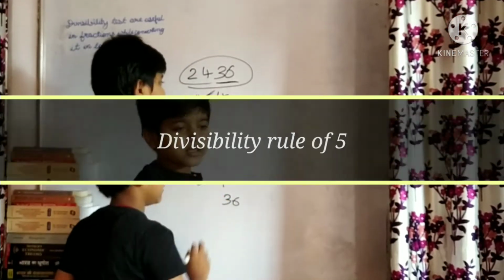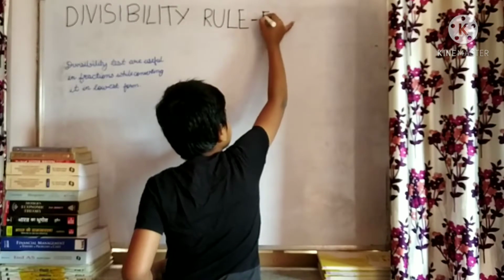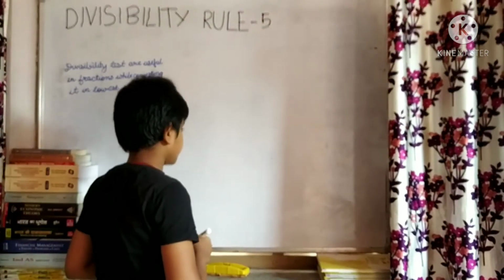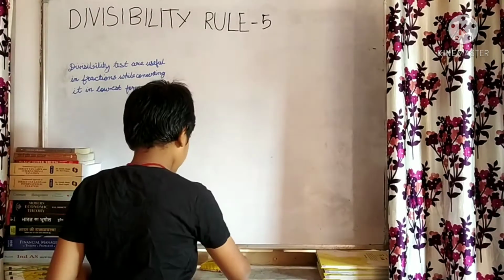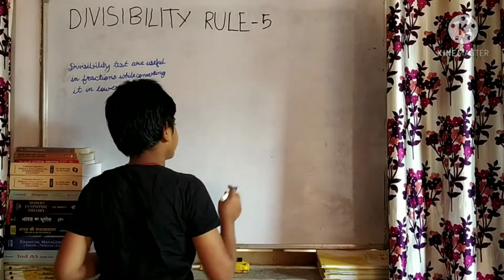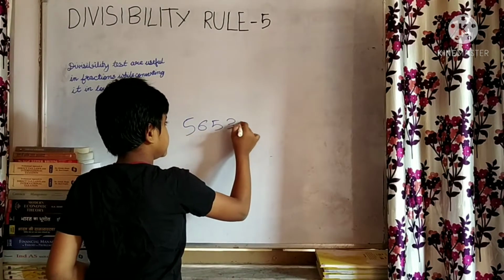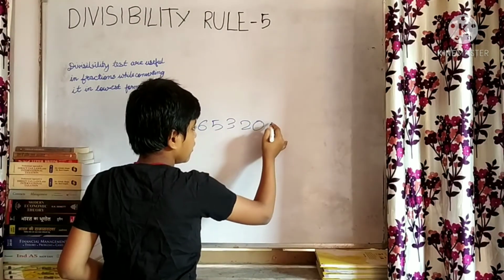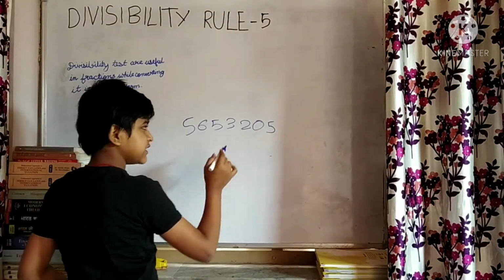Let me come to the divisibility rule of 5. If any number, like 5, 6, 5, 3, 2, 0 or 5, see, I have to take the last digit.